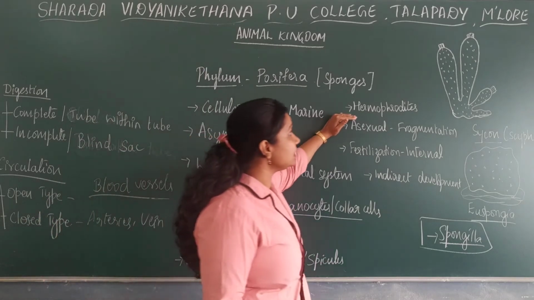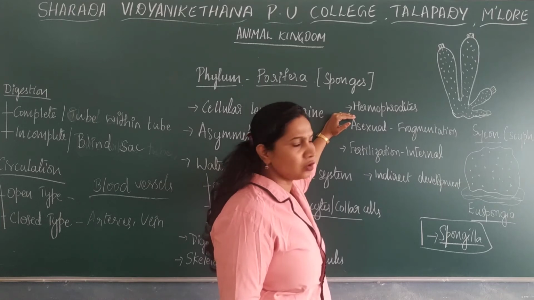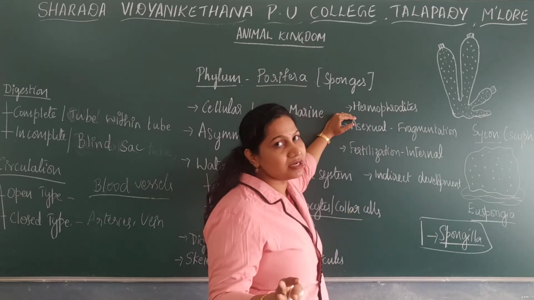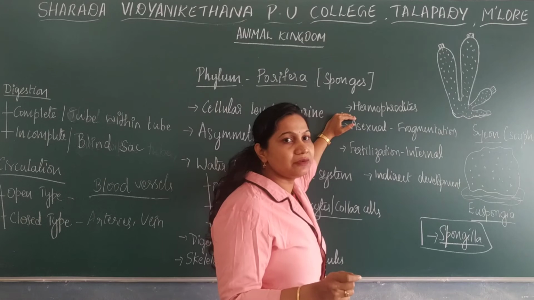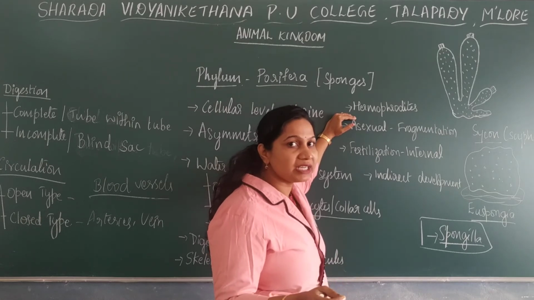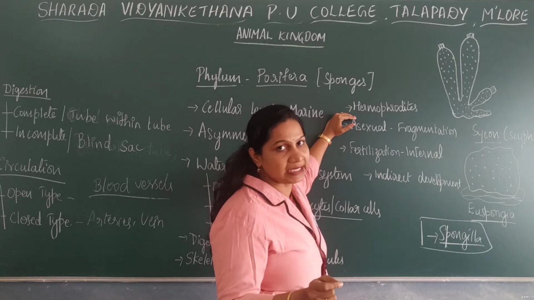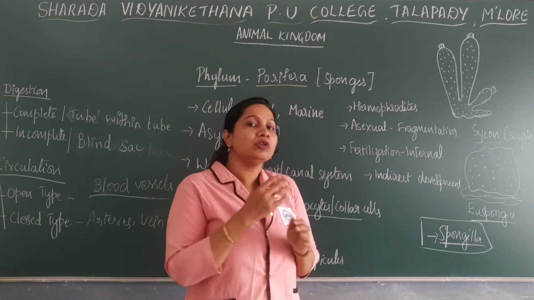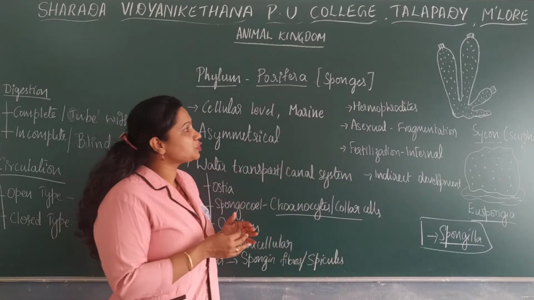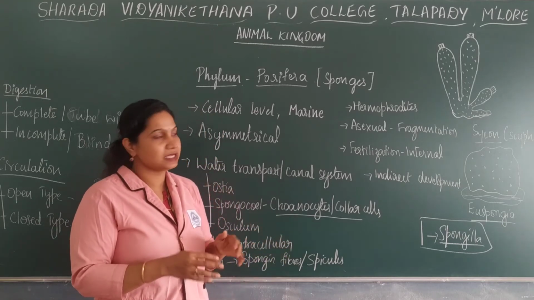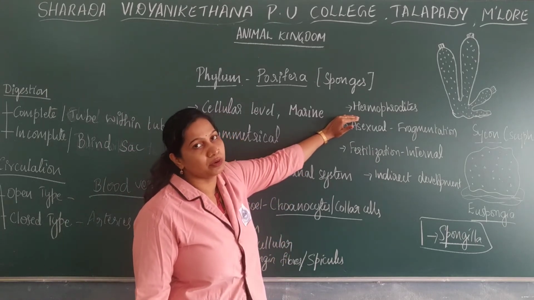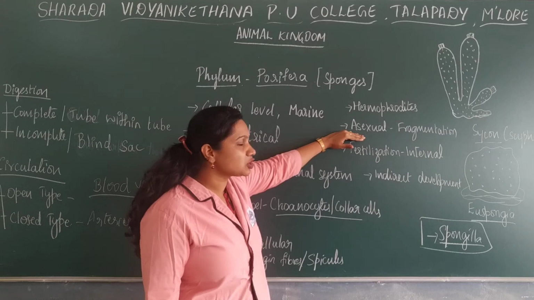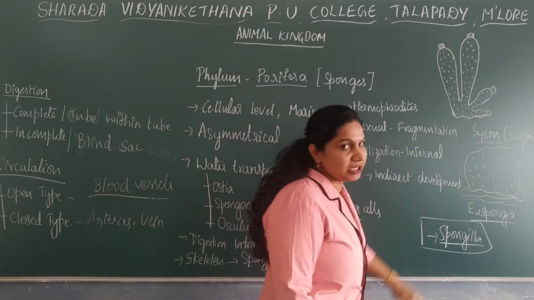Okay, and the organisms are hermaphrodite. Hermaphrodite means the sexes are not separate. Both the male and female reproductive organs are found in the single organism, and both the male and female gametes are produced from a single organism. That's why it is referred to as hermaphrodite. Sexes are not separate.